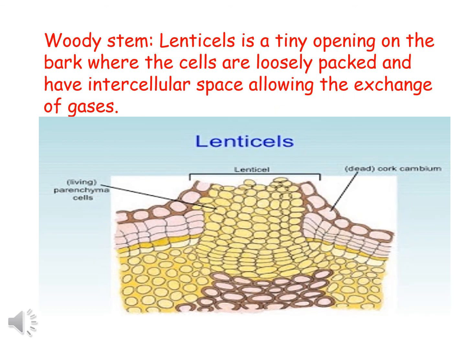Now next is woody stems. We know that the stems of herbs have stomata for exchange of gases, meaning exchange of oxygen and carbon dioxide. And the hard and woody stems of big plants and trees have lenticels. Now what are these lenticels? A lenticel is a tiny opening on the bark where the cells are loosely packed and have intercellular spaces allowing the exchange of gases. So exchange of gases takes place through these lenticels also. Okay, so this was how plants respire.